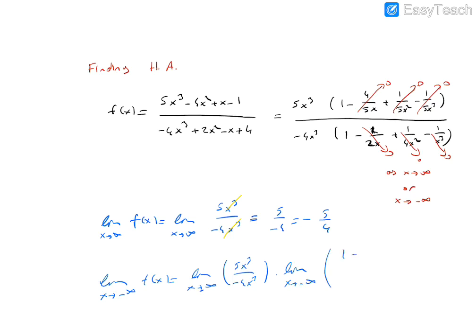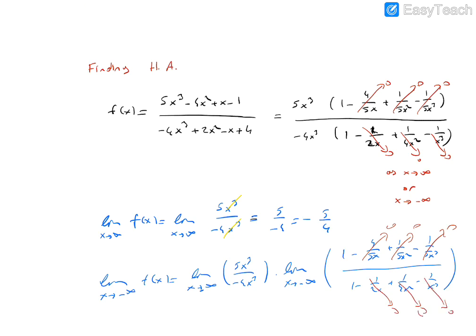The rest part is 1 minus 4 over 5x plus 1 over 5x squared minus 1 over 5x cube, over 1 minus 1 over 2x plus 1 over 4x squared minus 1 over x cube. And again, all these terms go to 0 when x goes to minus infinity. We obtain this result.